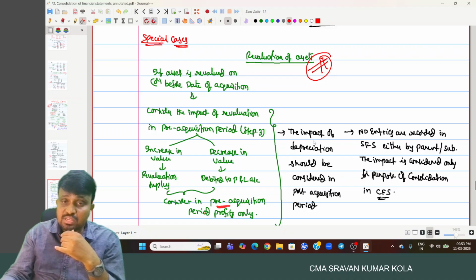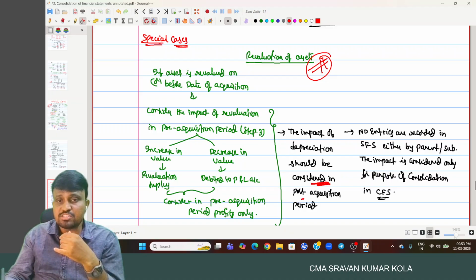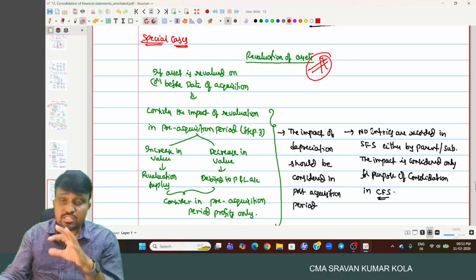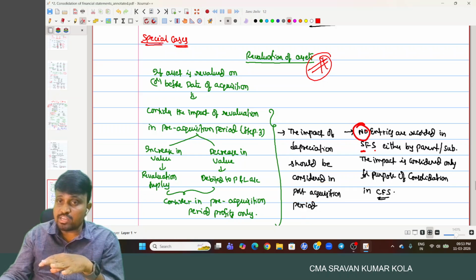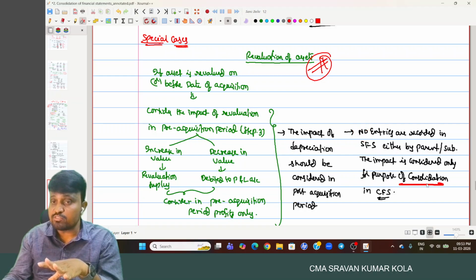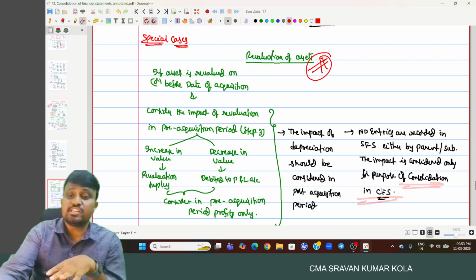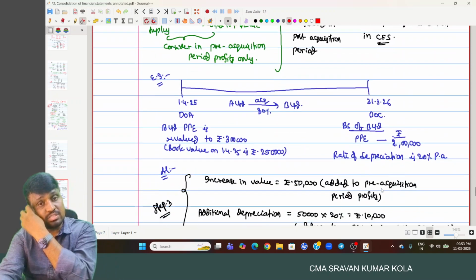That is considered in pre-acquisition, but the impact of depreciation should be considered in post-acquisition. Remember, no entry is recorded in the separate financial statements either by parent or subsidiary. The impact is considered only for what purpose? Consolidated financial statement purpose only.